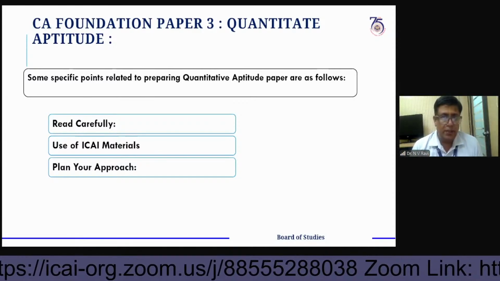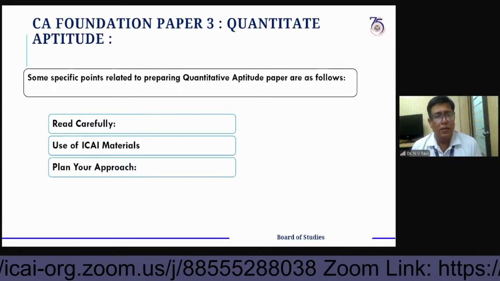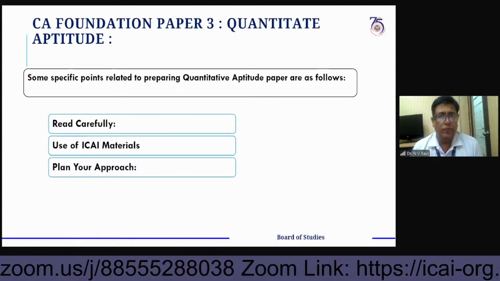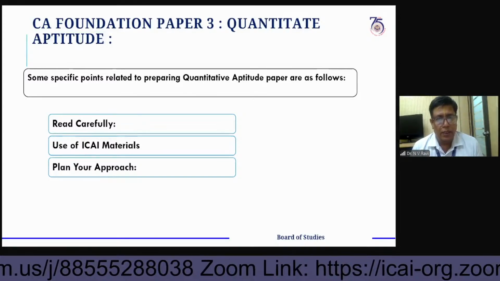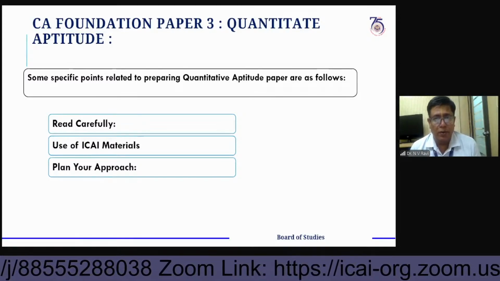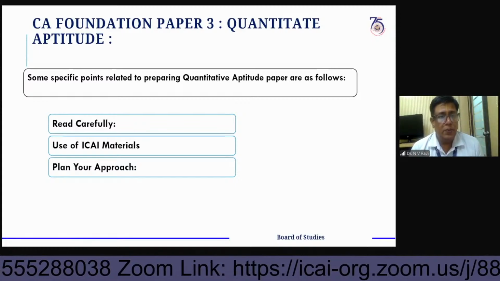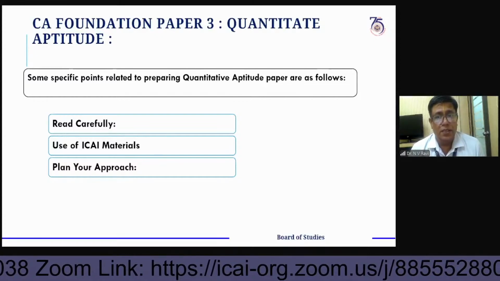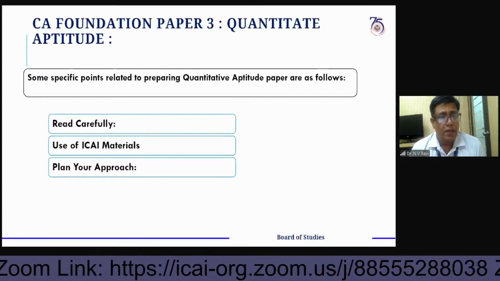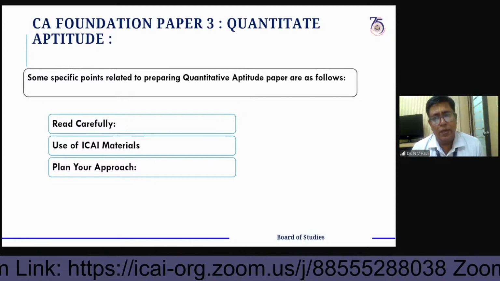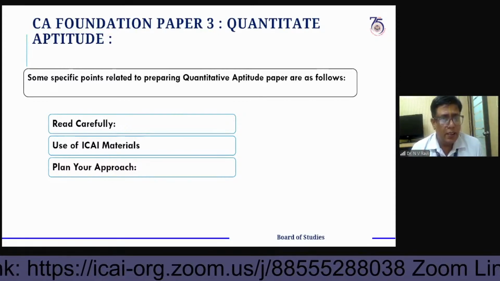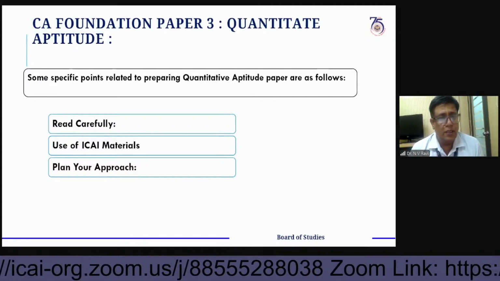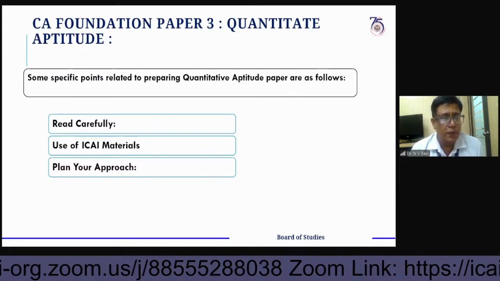My suggestion is, you all feel that quantitative aptitude is difficult. Already some students have questioned that some of them are non-mathematics students. How can they manage this also? Look at these slides one by one, and you can easily bring this into your studies, and in the future it will definitely help you.